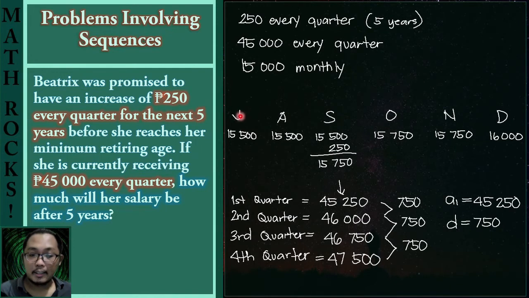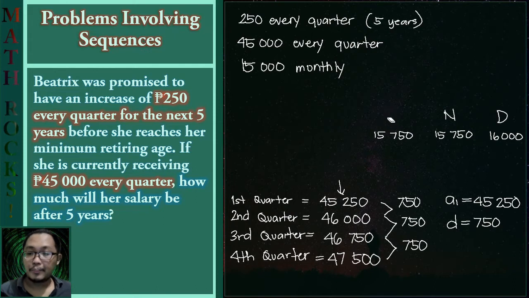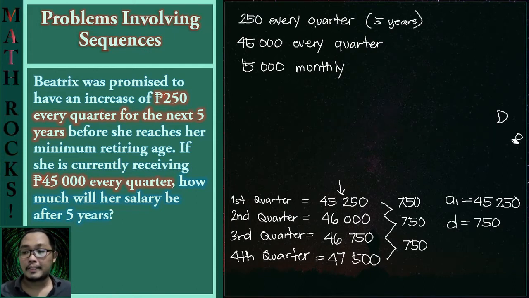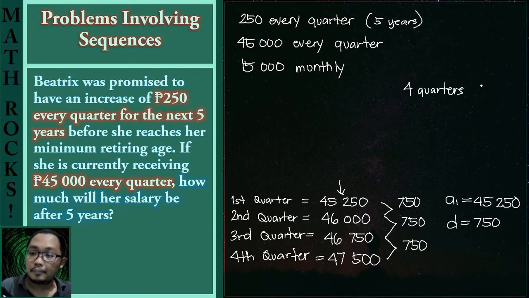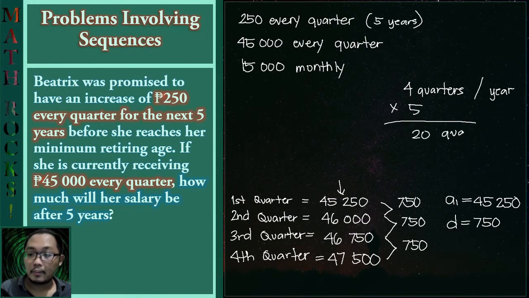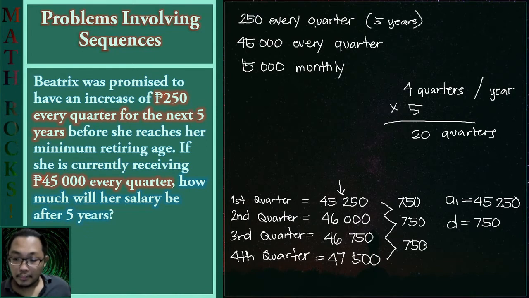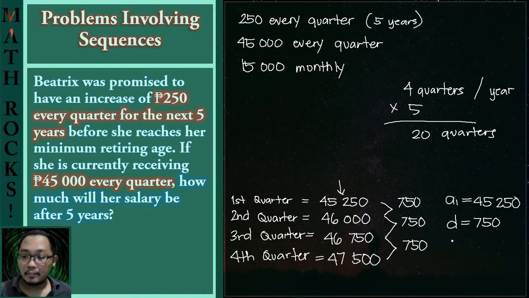And let us take a look at how many periods or how many quarters we have for 5 years. Since there are 4 quarters in a year, then we can easily get the number of quarters for 5 years by multiplying 4 with 5. And that gives us a total of 20 quarters. So it would simply mean that we are looking for her salary on the 20th quarter. So let us simply write a sub 20 here for the meantime.